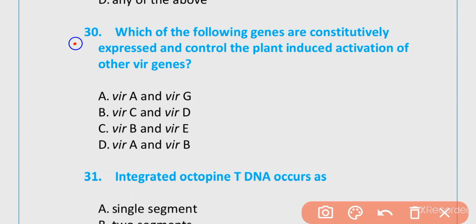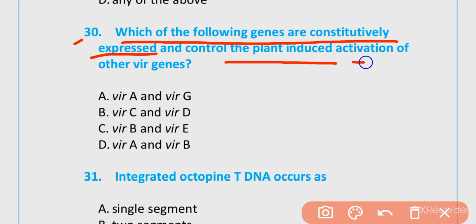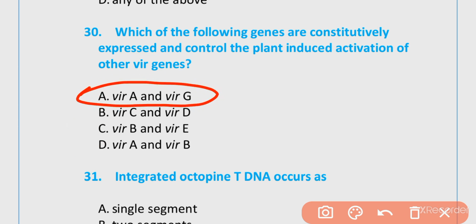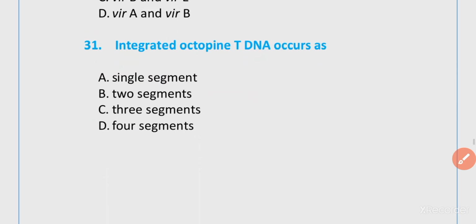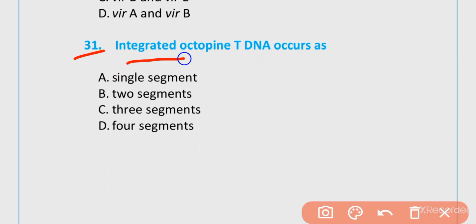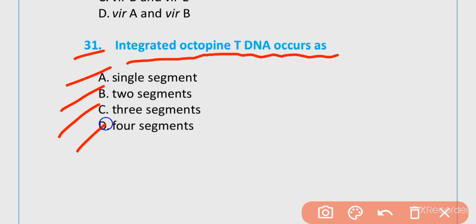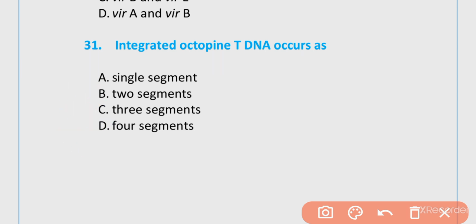MCQ number 30. Which of the following genes are constitutively expressed and control the plant-induced activation of the vir genes? virA and virG, virC and virD, virB and virE, virA and virB. The correct option is option A, virA and virG. 31. Integrated octopine tDNA occurs as single segment, 2 segments, 3 segments, 4 segments. The correct option is option B, 2 segments.